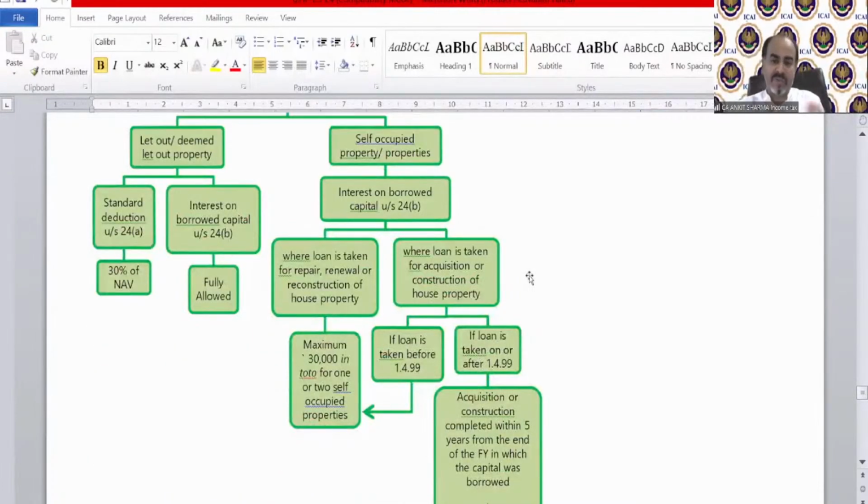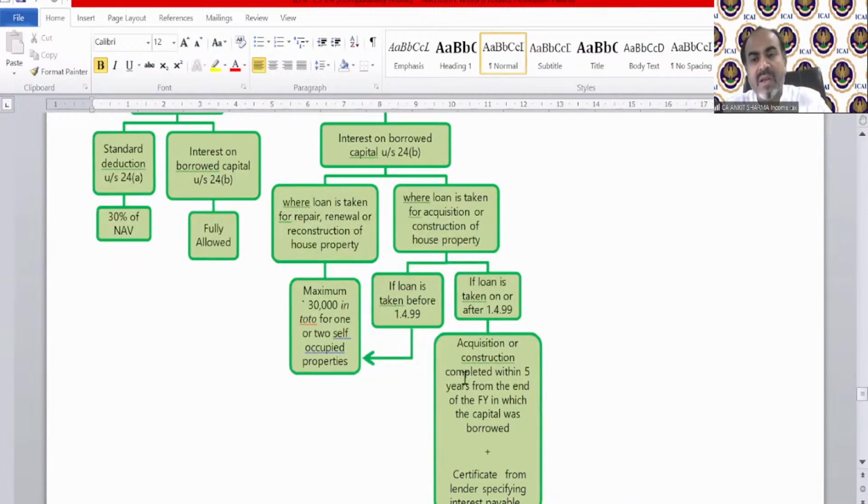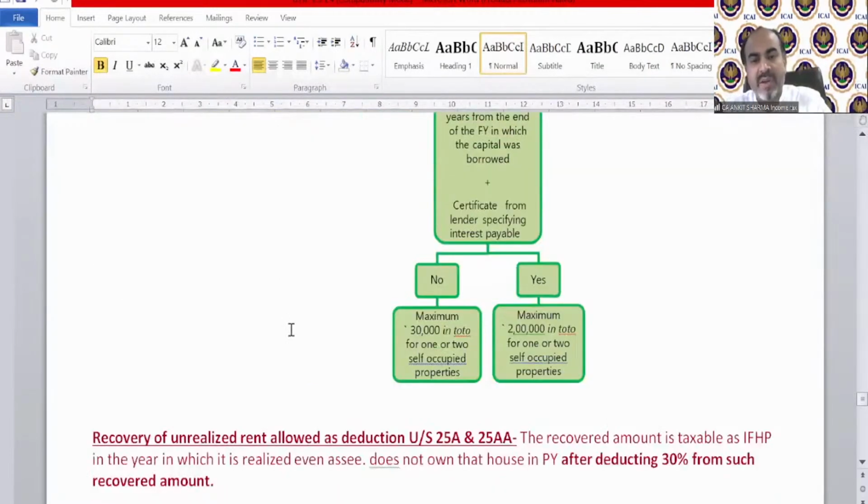Deductions diagram, which has been copied from your study material. It says if your property is let out or deemed let out, then 30% of NAV is allowed and the interest limit is unlimited. The limit of interest deduction of 30,000 or 2 lakh applies only for case number A and B. For other cases, this is not applicable. Fine. This is the limit of 30,000 and 2 lakh rupees that has been given over here.